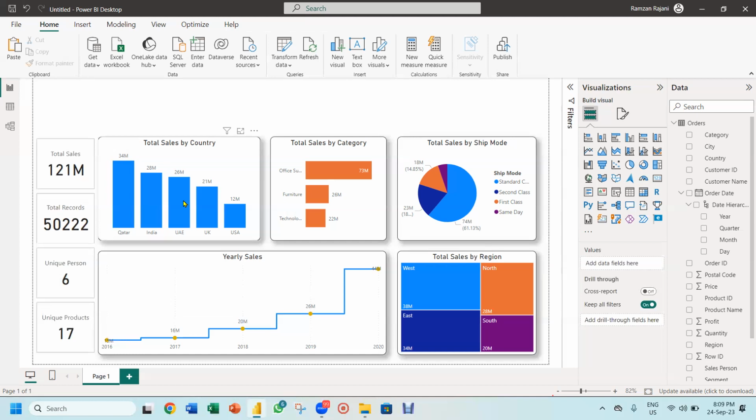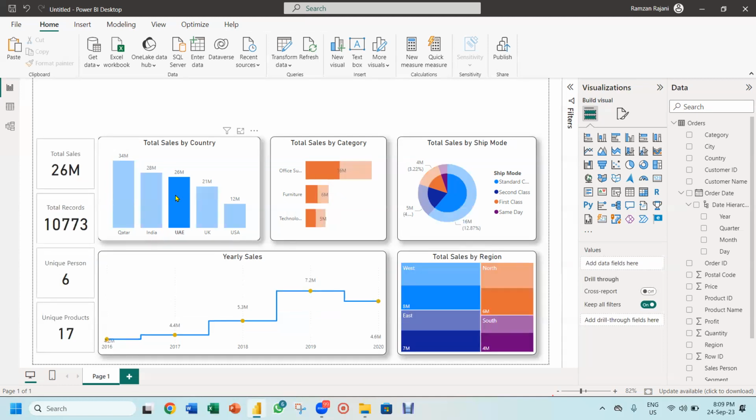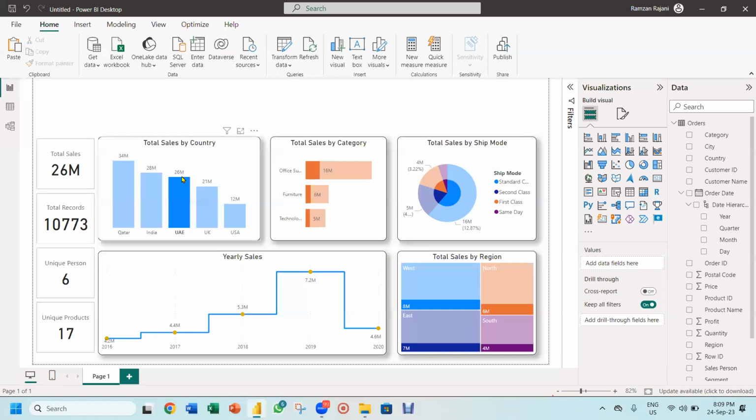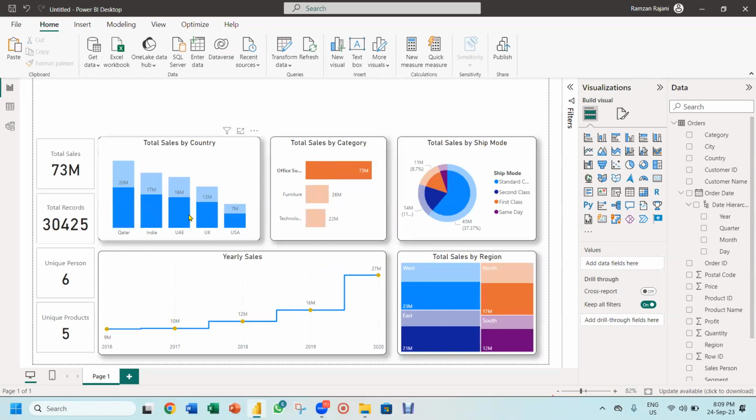This is really amazing. So if I click on UAE, UAE sales is 26 million. And now if I click on office supply, it will show me 16 million. Meaning UAE office supply is 16 million. If you want to see for a particular region, I click on West.